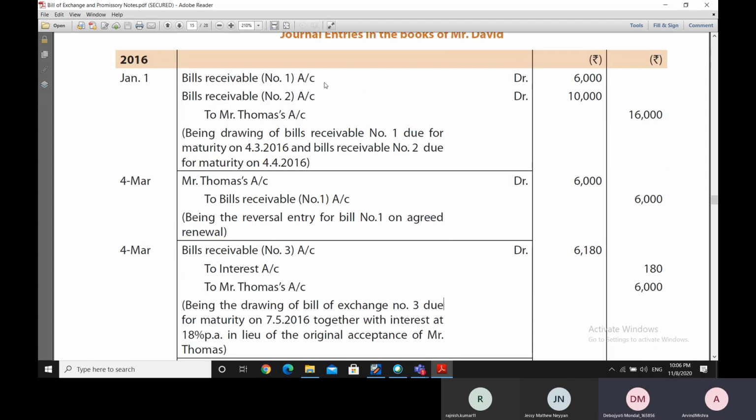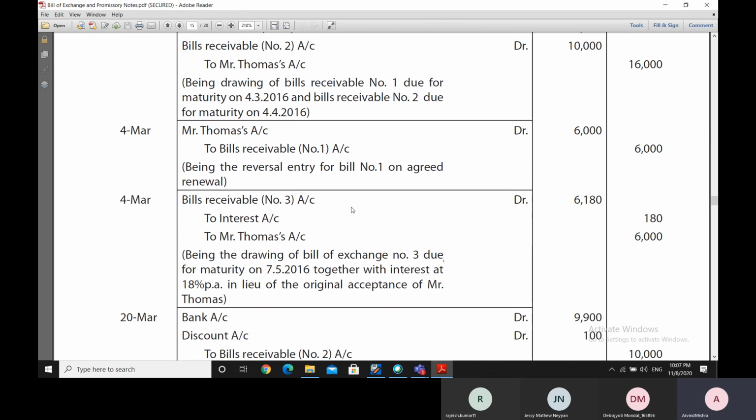So the bills receivable account, which was debited earlier, is now squared up by a credit of 6,000 rupees, and Mr. Thomas's account is again debited for 6,000 rupees. Why is it being debited for 6,000 rupees? Because now again Mr. Thomas has to pay 6,000 rupees in some other form to Mr. David, which ultimately he does here, because he makes a new bill for 6,180, and this includes the interest of 180 rupees.